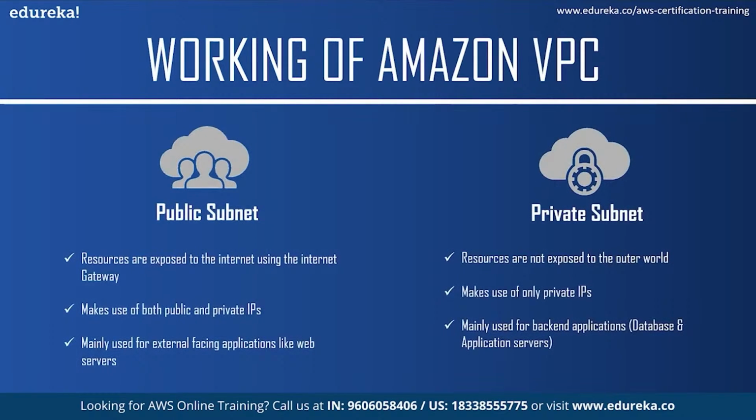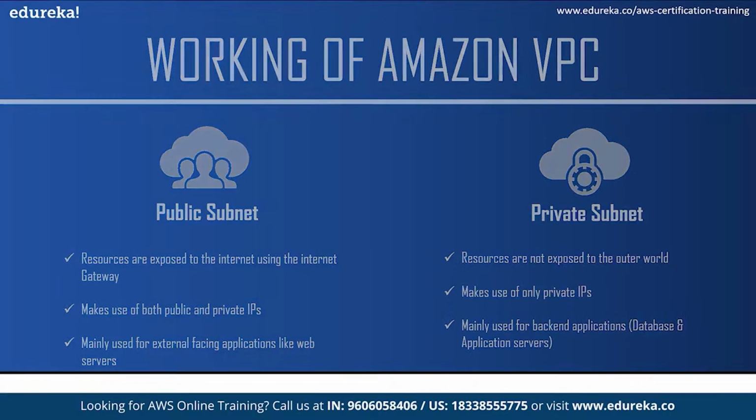So in a public subnet, resources are exposed to the internet using the internet gateway. They make use of both public and private IPs and are mainly used for external facing applications like web servers where you want your information to be visible to the users. Whereas in the private subnet, resources are not exposed to the outer world and it uses only the private IPs. They are mainly used for backend applications like database and application servers.